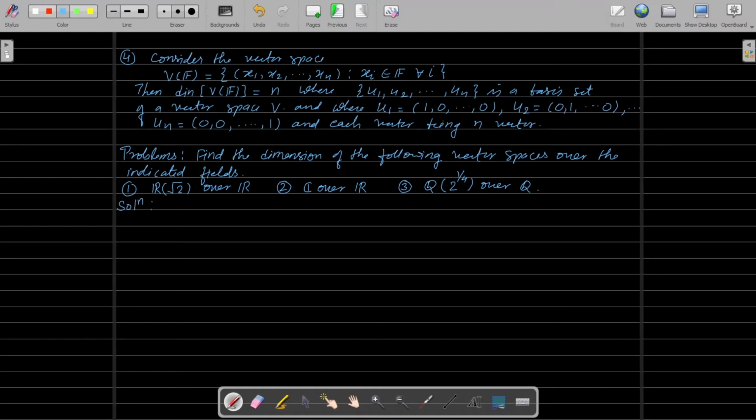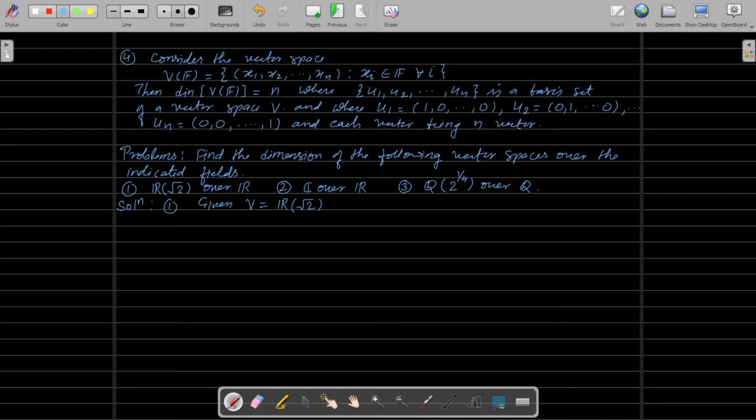Now let us see how to find the dimension of each of the following vector spaces. Number 1. How to find the dimension of the first one? See here, your vector space is given: V equal to R generated by the square root of 2.